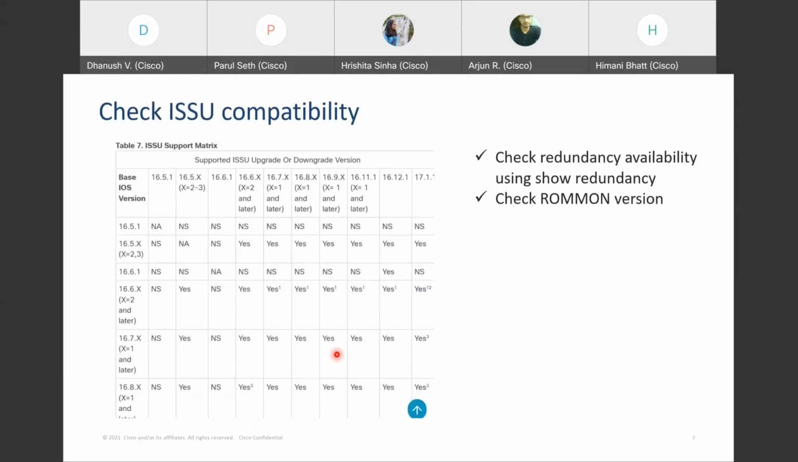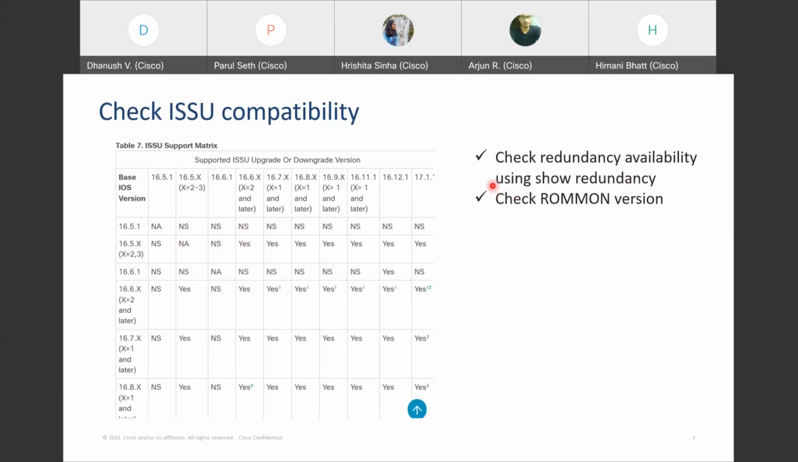The second type of software upgrade is ISSU. In order to run ISSU, there are a few checks that we need to make before ISSU can actually be executed. The first one is to check the device documentation, and we have to refer to the ISSU support matrix to check if this is your base version, the version that you are running right now, and this is the version you want to upgrade or downgrade. If this version is supported, then only you can use ISSU in the upgrade or downgrade process. If it is not supported, then ISSU is not possible.